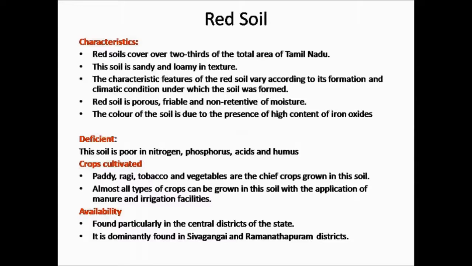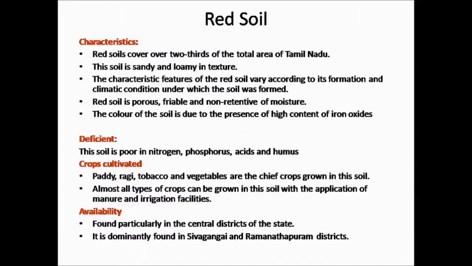The color of the soil is due to the presence of high content of iron oxide. It got its color because of the content of iron oxide. Red soil is deficient in nitrogen, phosphorus, acids and humus.